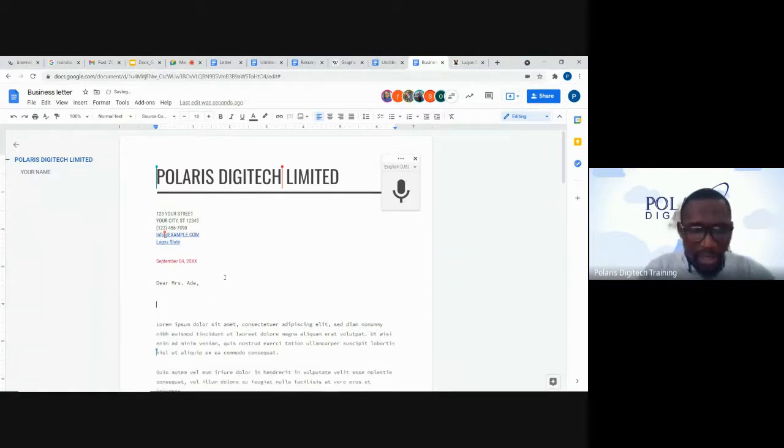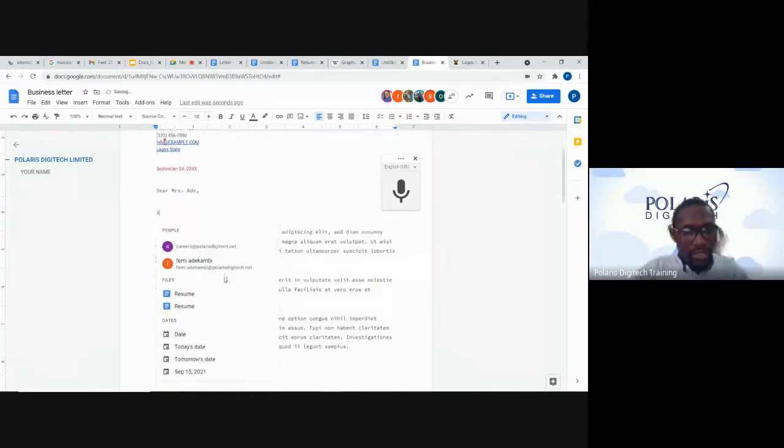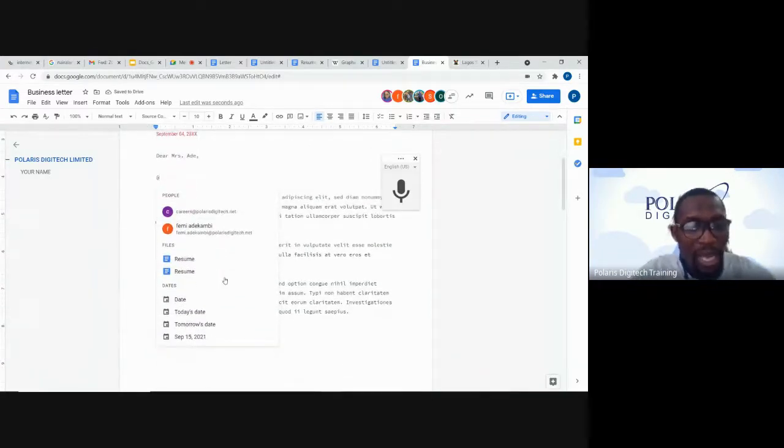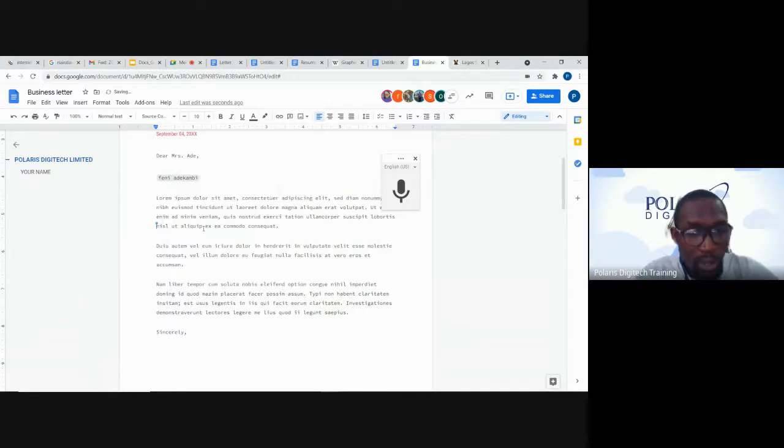Just like I'm going to show us now, you just need to type your Shift 2, which is the @ symbol. You can see this is my @ symbol now. I have the option of tagging anyone. Let me tag Femi Adekombi. Now we can see I've tagged him. From this tagging, I can do several things.